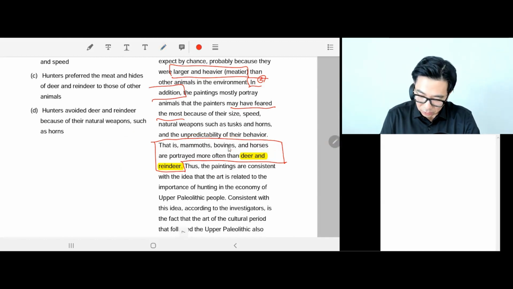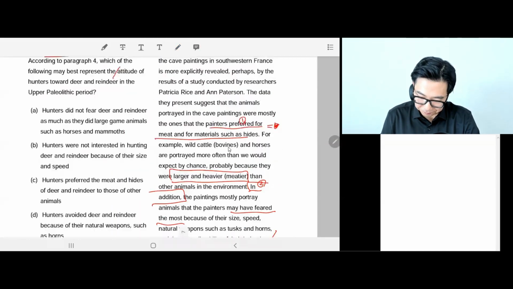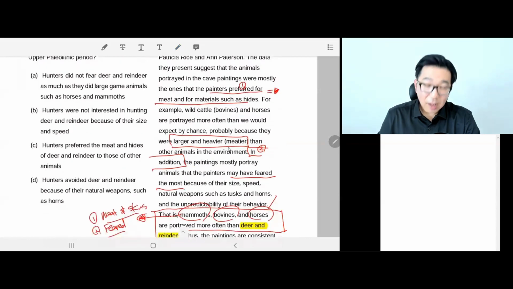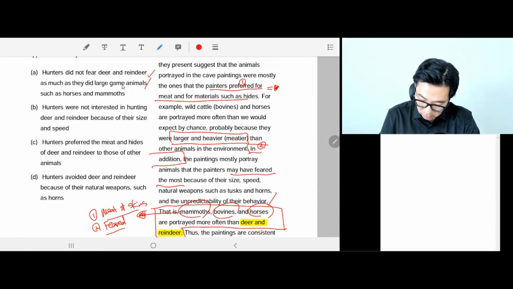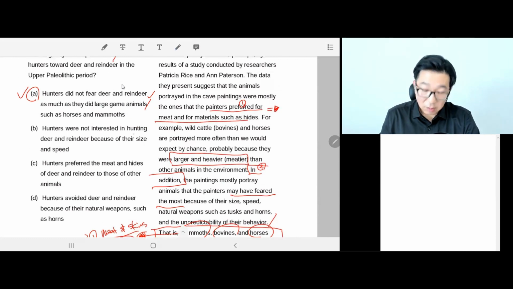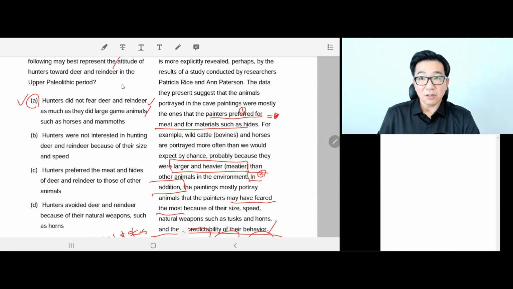Okay, so let's choose the right answer. A, hunters did not fear deer and reindeer as much as they did large game animals. Perfect. It doesn't cover both parts, but it certainly covers the second part that I talked about. So it's still the right answer. It's not incorrect or wrong.